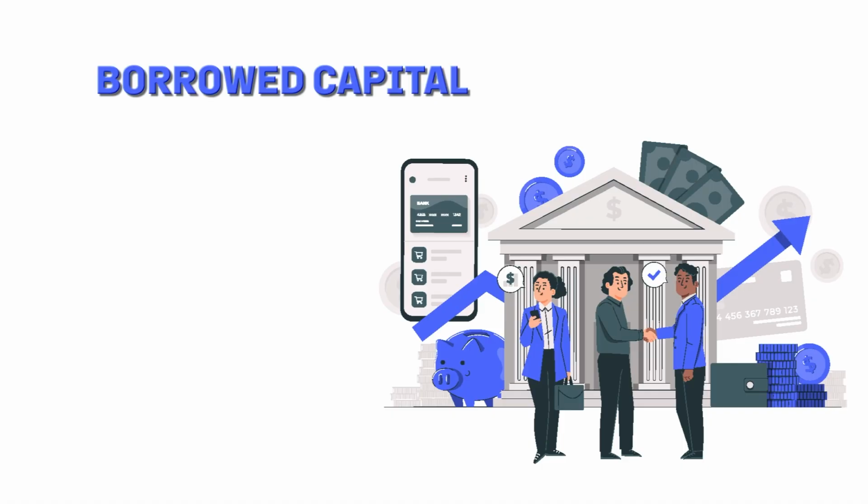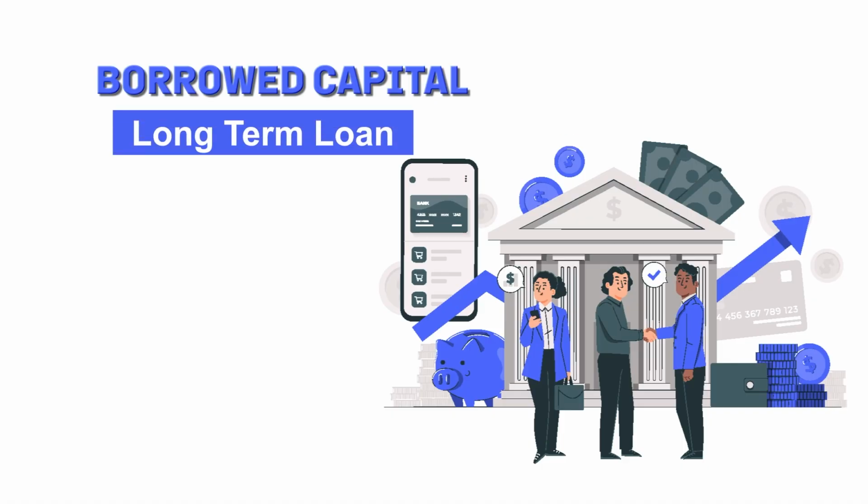Then borrowed capital can come for the company by taking a long term loan or short term loan also. By loan, it means the company is going to a particular financial institution or a bank to arrange for a loan. The company makes an application, and the bank will evaluate the application and the proposal of the company. Depending upon feasibility of the proposal, the bank will give a loan. On a loan also, the company is required to pay interest every year whether the company earns a profit or not. Loan can be secured or unsecured.